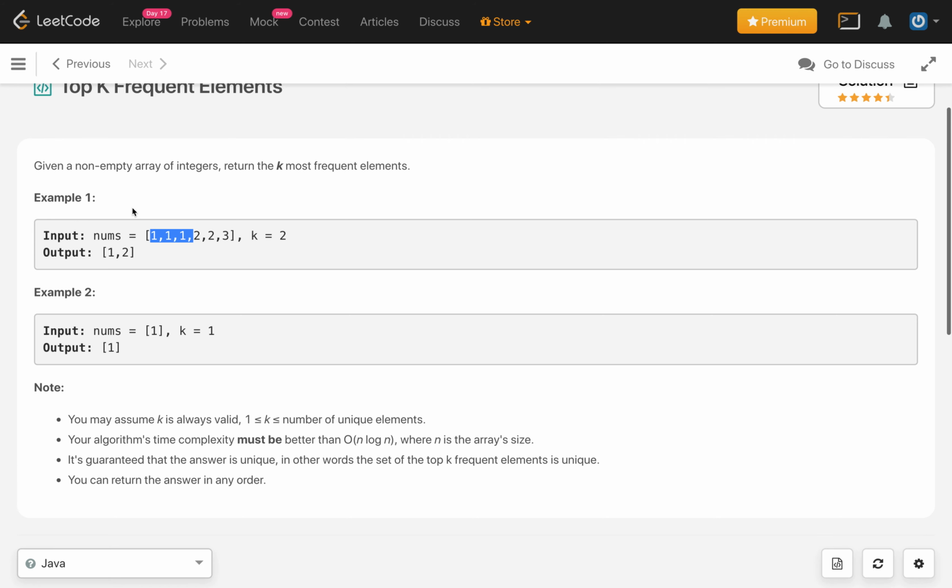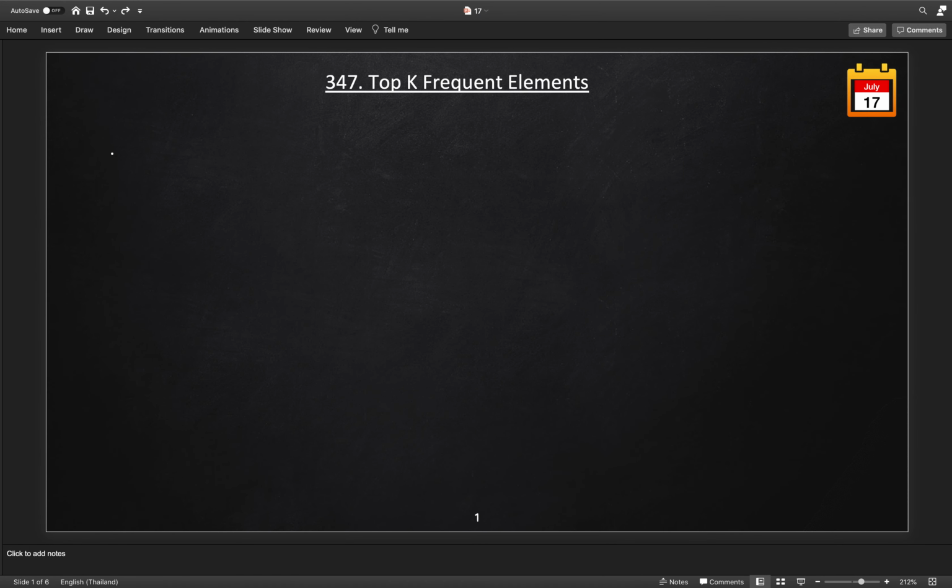So how will we solve this problem? Whenever we get this kind of problem, where we need to return the top or minimum frequent elements, there is always a chance we can solve it using heaps, min heaps or max heaps. In this example, let's say 1 1 1 2 2 and 3. First we get the frequency of each number and store it in a map. The frequency of 1 is 3, then 2 has frequency 2, and 3 has frequency 1.